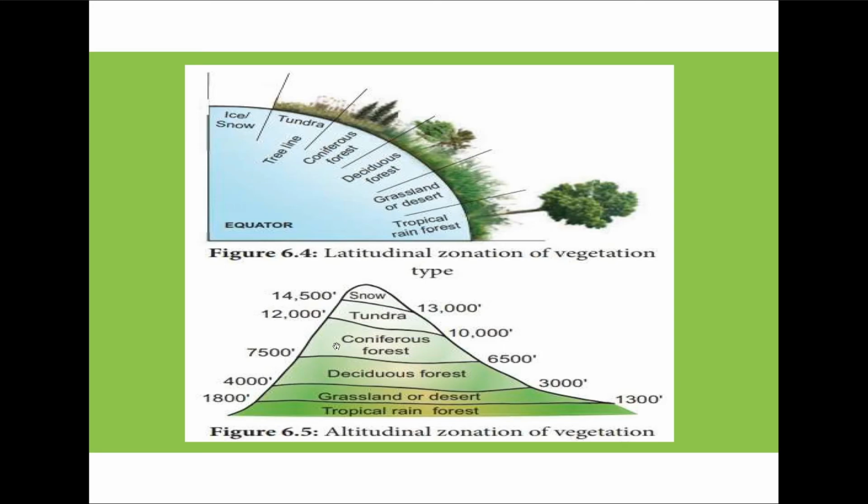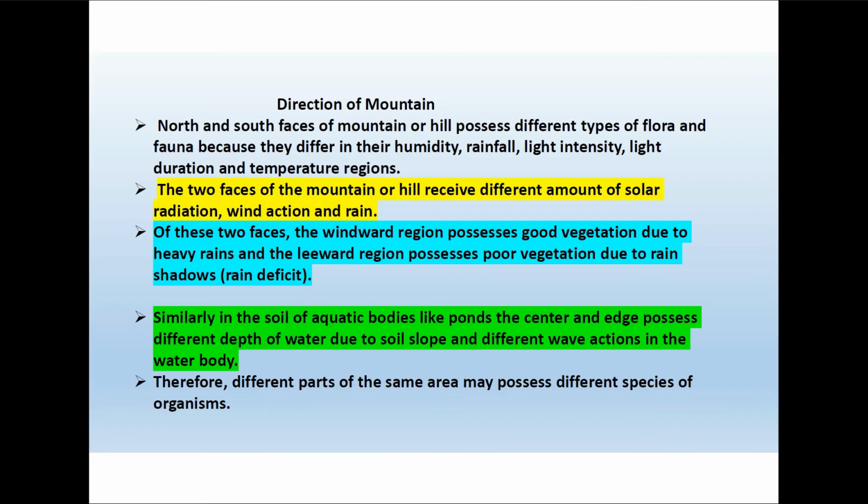After which we have the coniferous forest, from 7500 feet to 12,000 feet, above which we have the tundra and the snow region. Similarly, the latitudinal zonation of vegetation also varies from the equator to the polar region, as tropical rainforest, grassland or desert, deciduous forest, coniferous forest, tree line or tundra forest, and ice and snow in the polar region.